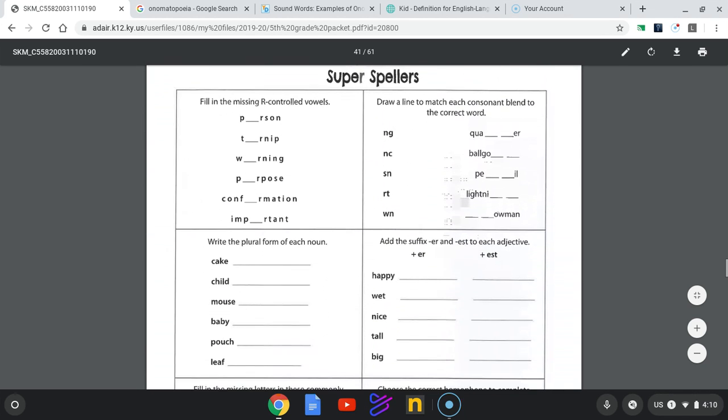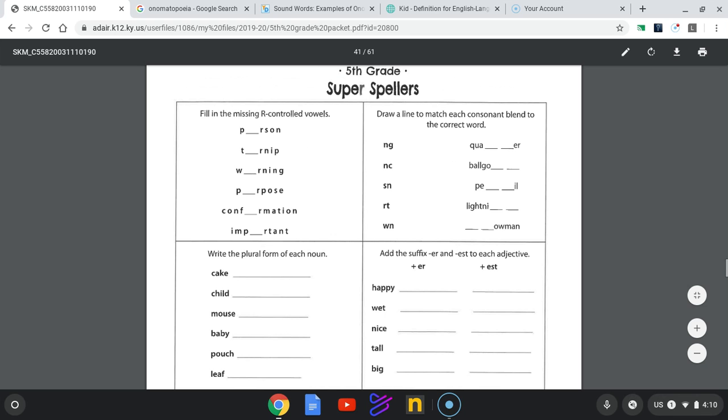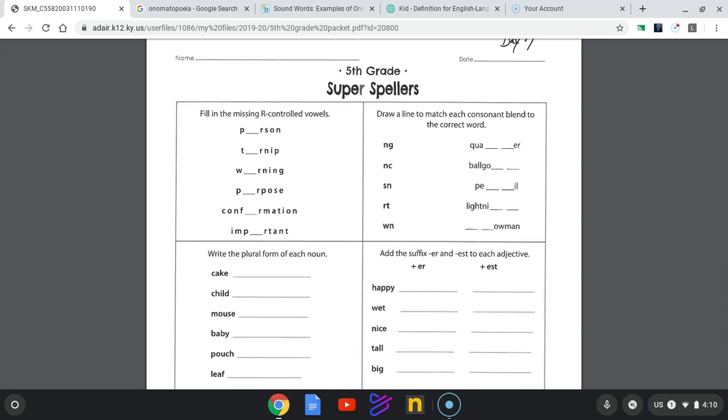Super spellers. Okay. Now with spelling, there are a lot of rules that go along with spelling. This first one is talking about bossy R sounds, I like to call them, like ar, or those two letters that say such as ir, ur, er. So what I suggest here is that you try your best to spell correctly. And then this would be a great opportunity to even practice using an actual dictionary that's in a book, where you would look it up by looking for the first letter, like if you were going to look up person, going to the P's, and then whatever you feel like is the second letter and R, and see if you can find the correct spelling using the correct dictionary.